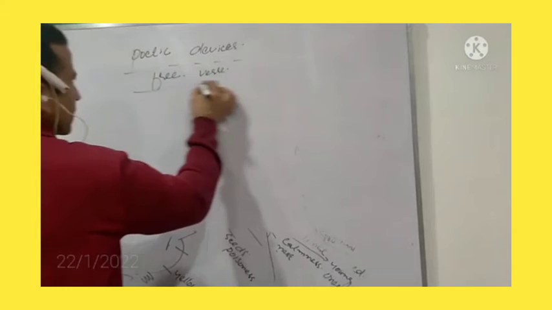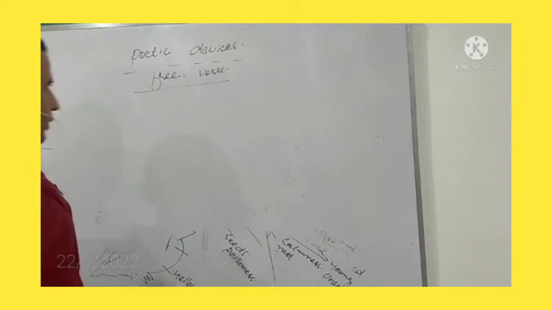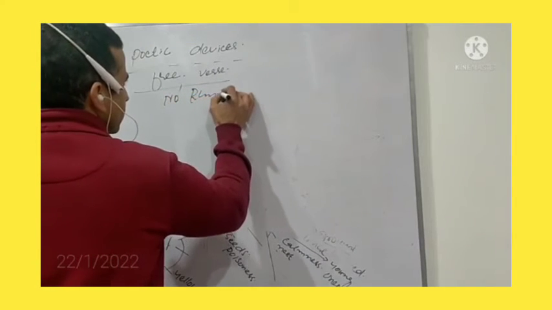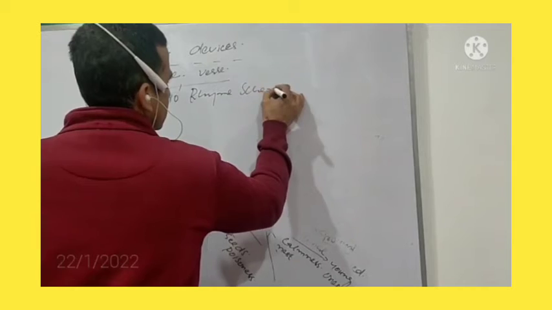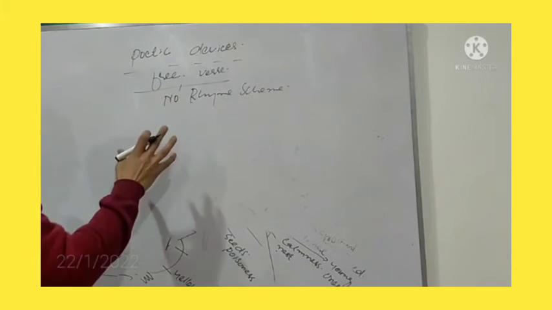What does free verse mean? Free verse means that very stanza or verse where there is simply no rhyme scheme. This first device is that this poem is written in free verse.